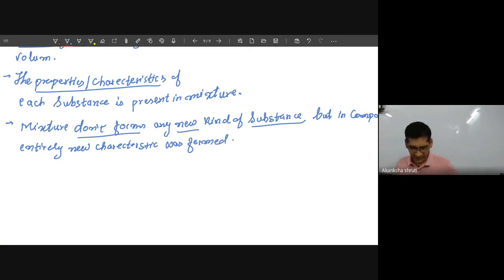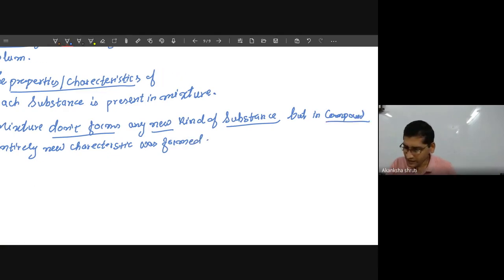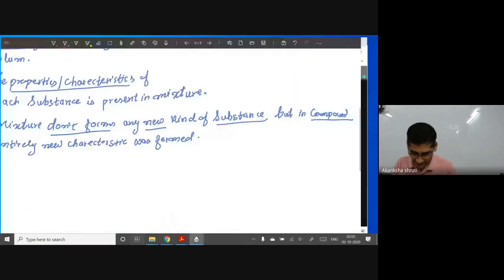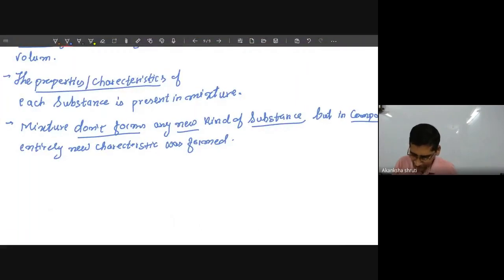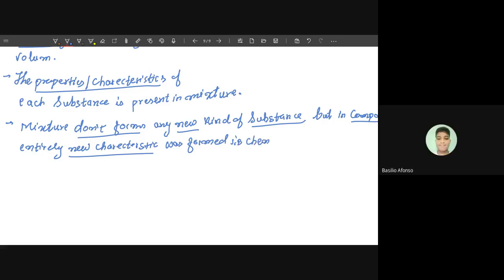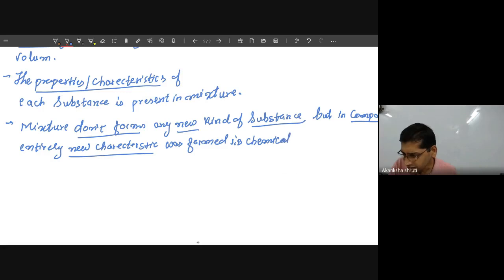That's why a compound cannot be considered a mixture. Why? Because an entirely new characteristic means there is a chemical combination, and in the compound a new product is found, but in a mixture there is no such chemical change.